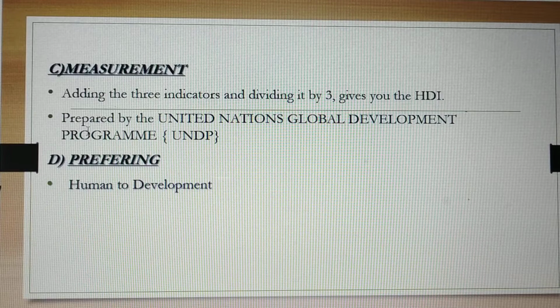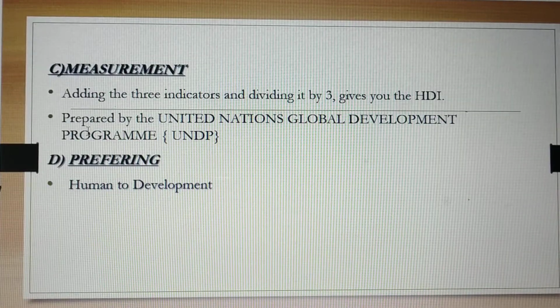Why are countries of the Middle East not called developed in spite of their high per capita income? Middle East countries hold high per capita income, still they are not developed. Why?